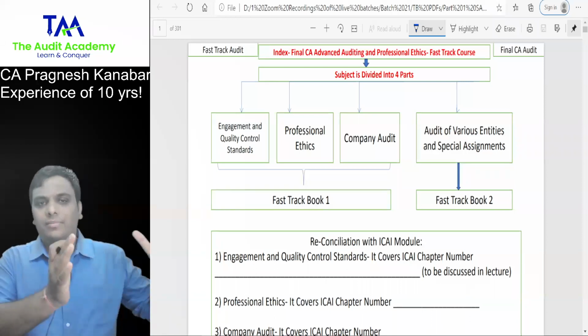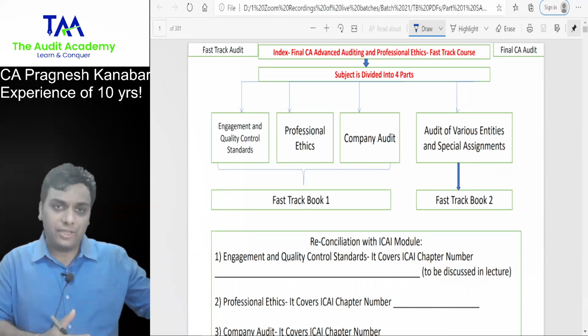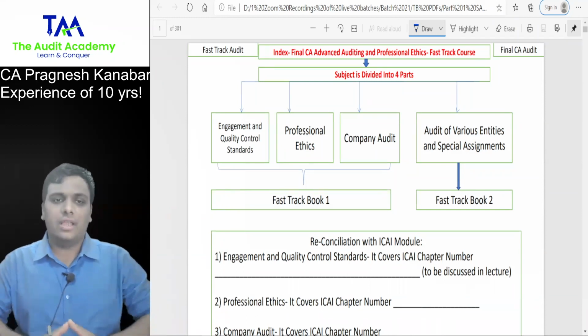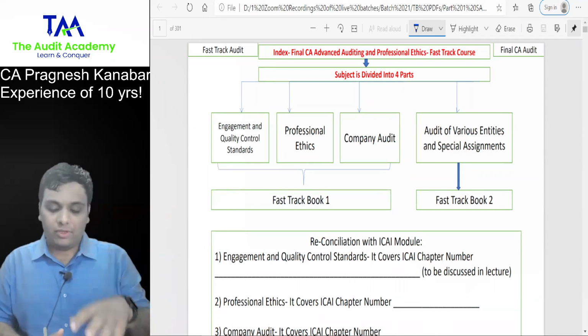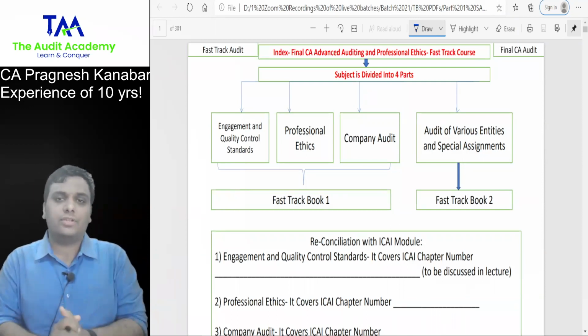As of now, the syllabus that is uploaded is for the May 23 attempt, and we can conclude that it is also for November 23. If there are changes in future, we will cover those changes in this particular course itself, because this course will have validity till the November 23 attempt, this particular English version of the course.